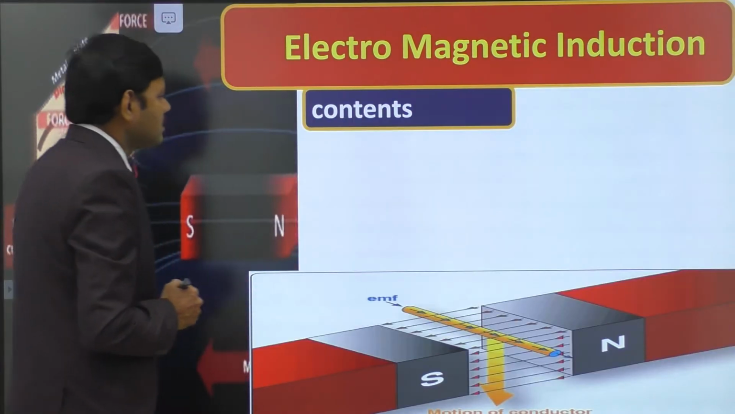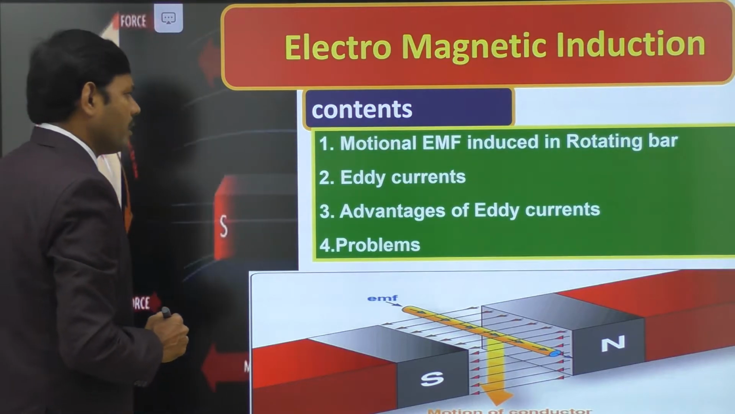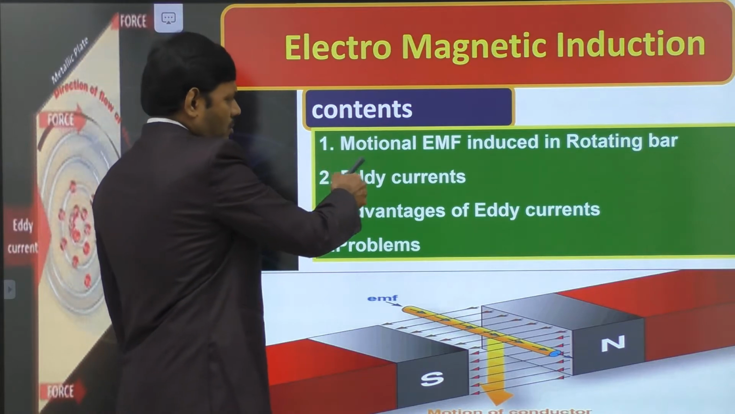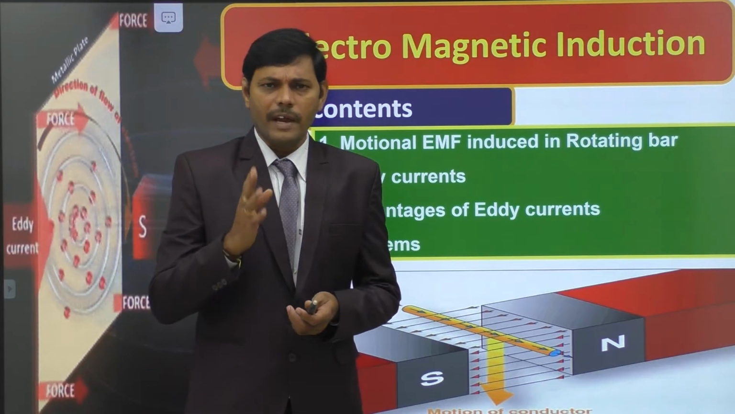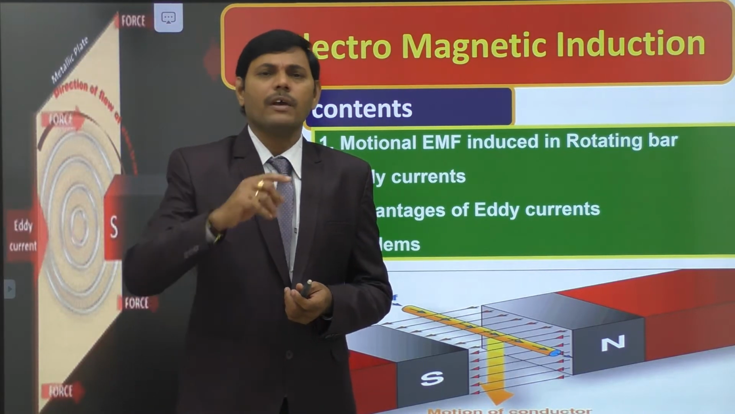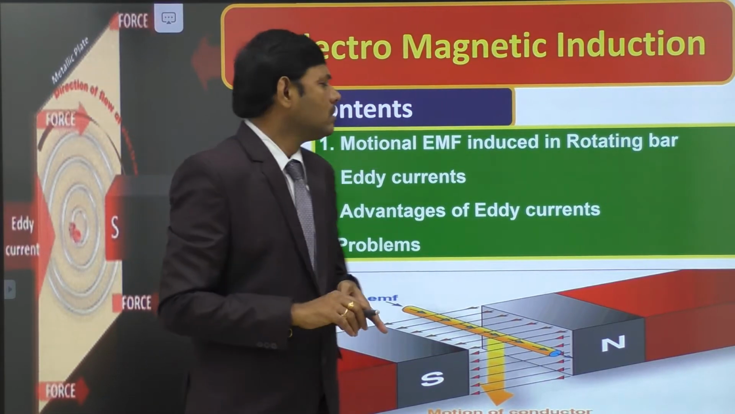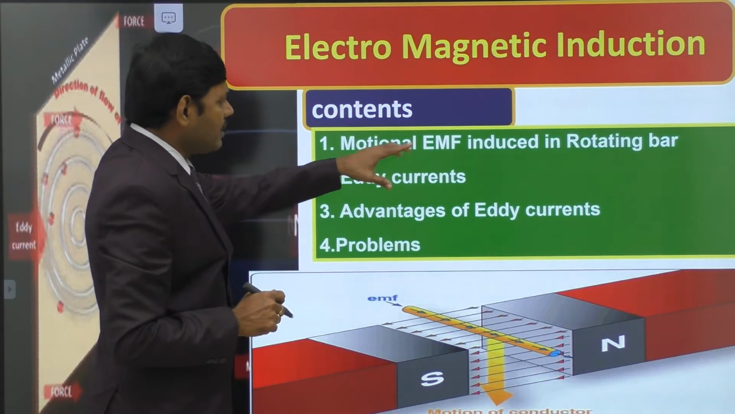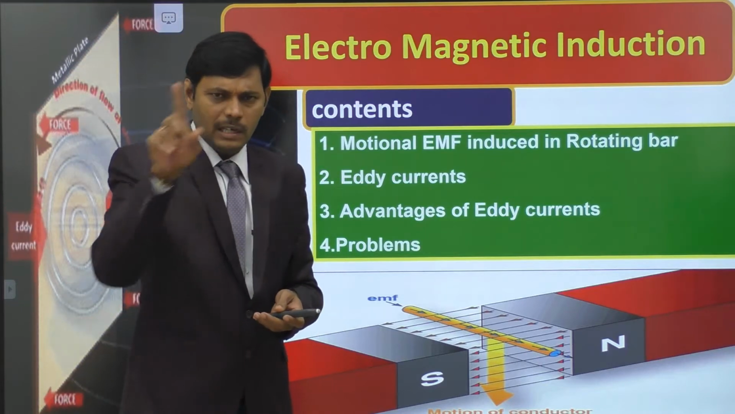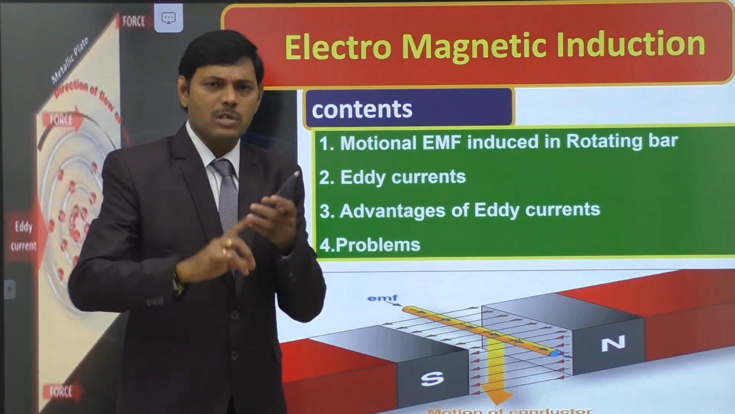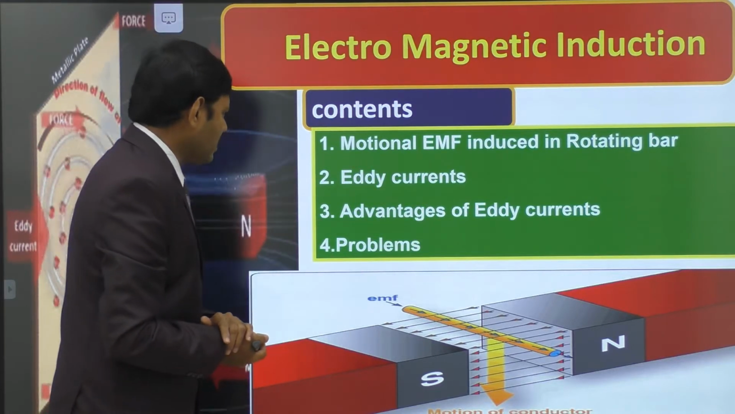In the present video, in the electromagnetic induction chapter, we are going to talk about motional EMF induced in a rotating bar. In the previous video, we found the motional EMF of a bar moving linearly, perpendicular to the magnetic field. Now we talk about the motional EMF induced in a rotating bar. If you consider a metallic bar rotating with angular velocity, then motional EMF is induced by virtue of the rotation of the bar in the magnetic field.